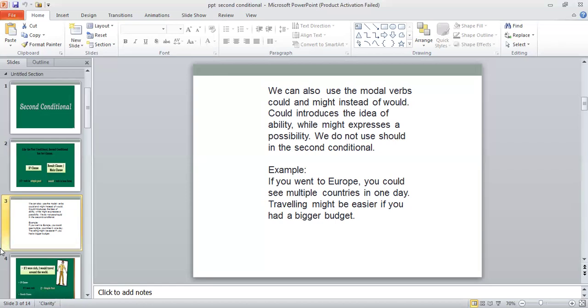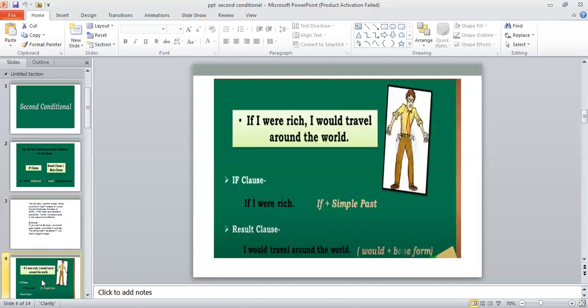Like you can see in the example, if you went to Europe, you could see multiple countries in one day. Traveling might be easier if you had a bigger budget. So in both these examples, we have used could or might in the case of second conditional. If I were rich, I would travel around the world. In the case of if clause, we have used were, and in the case of result clause, we have used would with the first form of the verb.